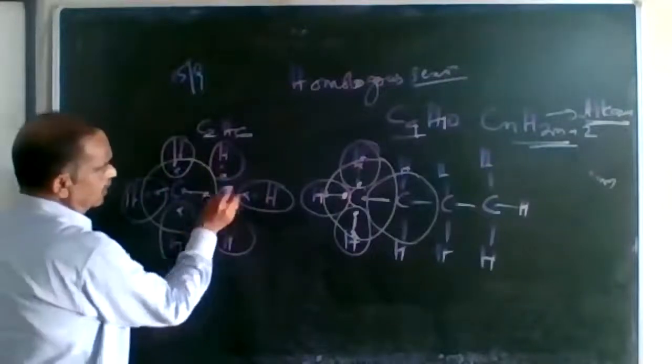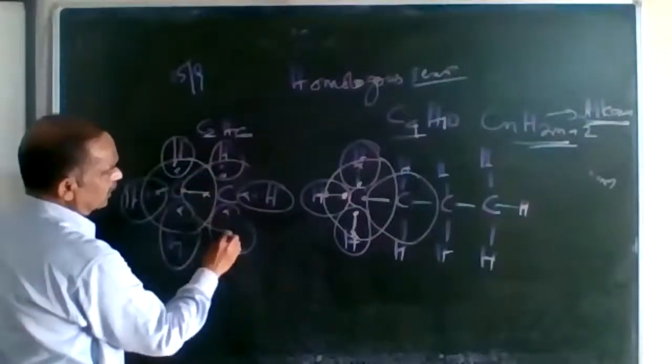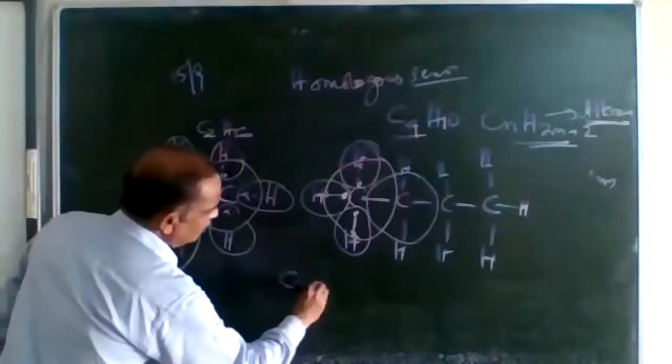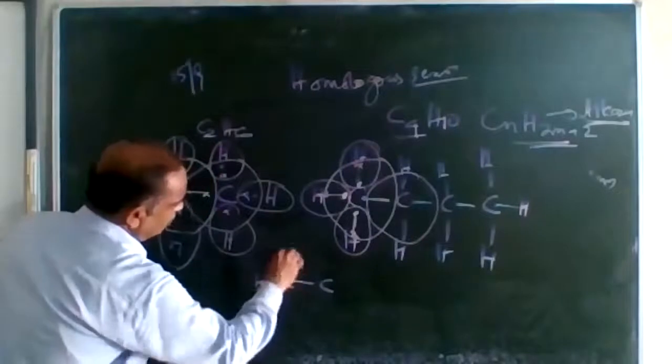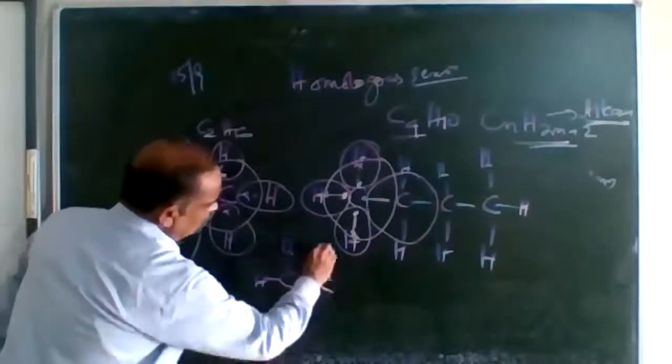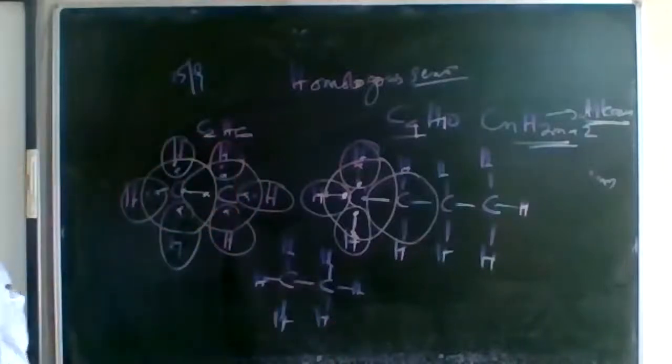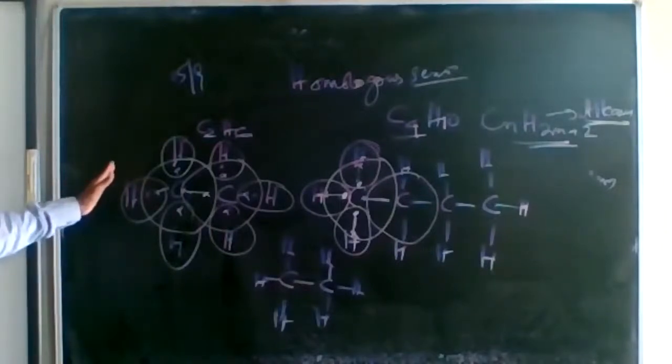Similarly, this carbon is also sharing the electron. Therefore, we get the structure this way: carbon, single bond with hydrogen. So all 4 bonds are completed. Carbon's octet is completed, hydrogen's stable duplet is obtained,